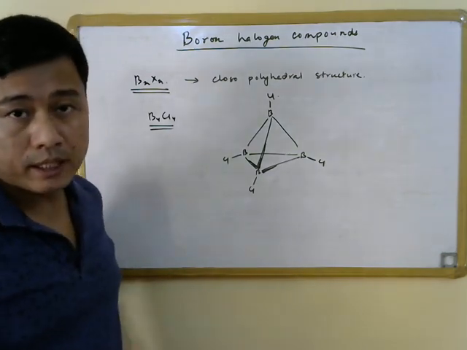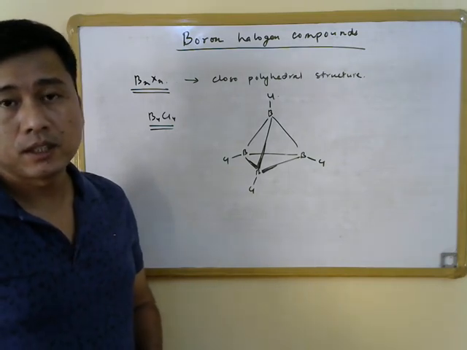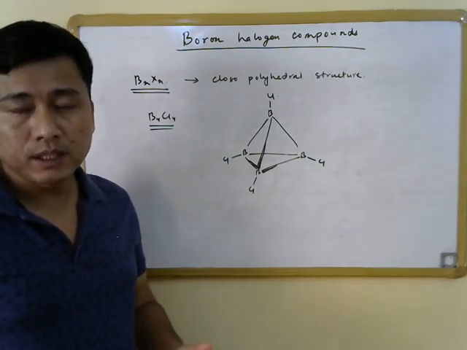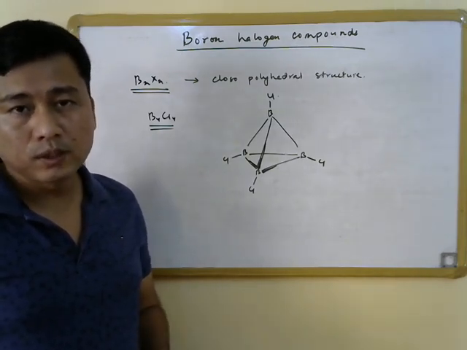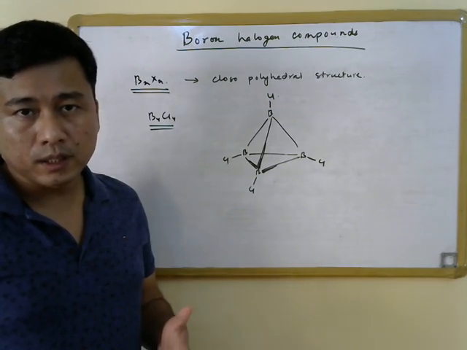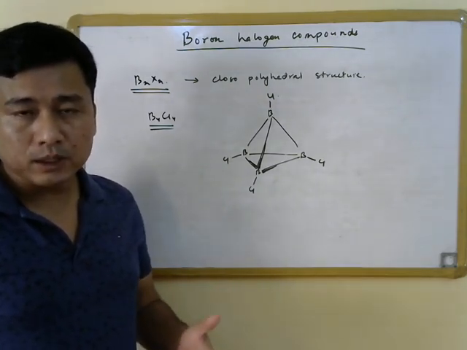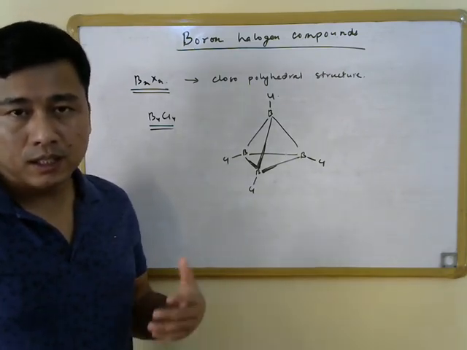So this essentially brings us to the end of this lecture. What we have discussed during this lecture is the boron halogen compounds, and we have seen different types of binary boron halogen compounds that are known. We have seen that the boron trihalides are known, as well as B2X4 type of compounds, and then we have seen that